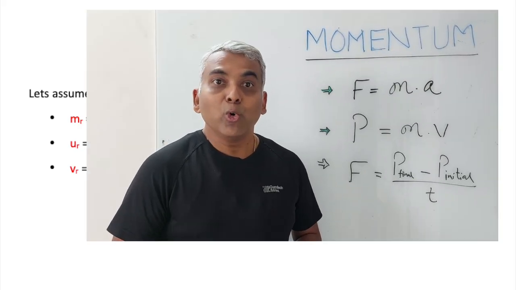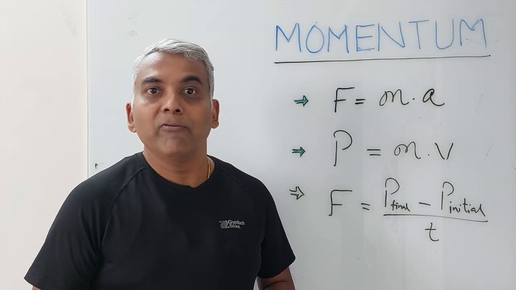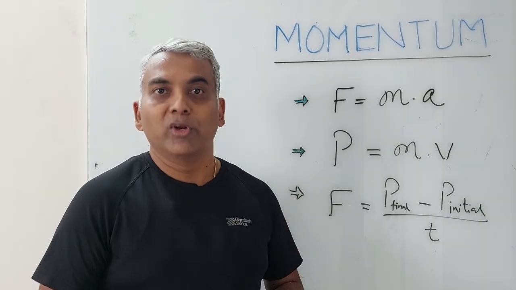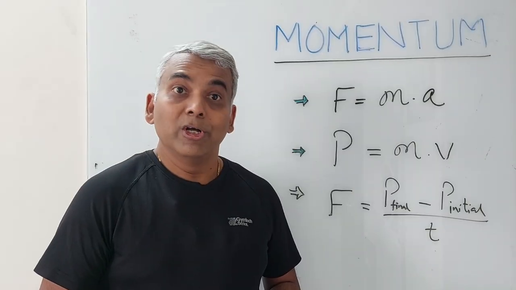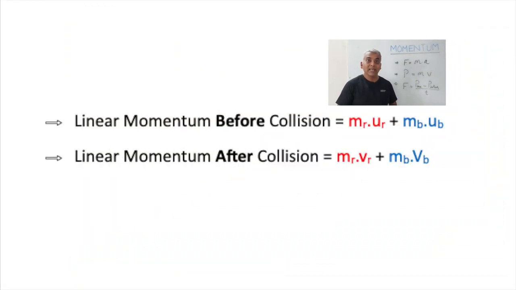Here, the total momentum of the system before collision is the momentum of the red ball before collision plus the momentum of the blue ball before collision. So, the momentum of the two-body system before collision is mr ur plus mb ub.